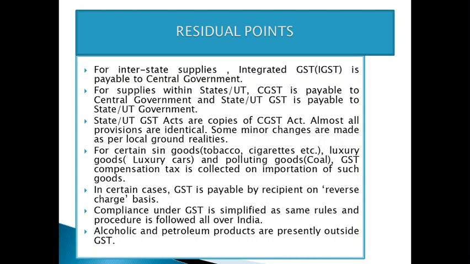The SGST or UTGST Acts are copies of the CGST Act. Copies means they have almost the same provisions as the CGST Act. Almost all the provisions are identical. Some minor changes are made as per the local ground realities. For certain sin goods like tobacco, cigarettes, etc., and for luxury goods like luxury cars and polluting goods like coal, a GST compensation cess is collected on importation of such goods.